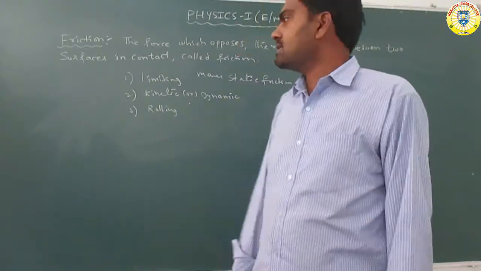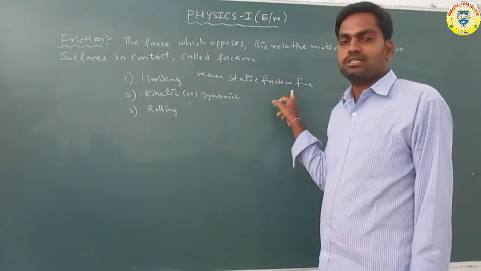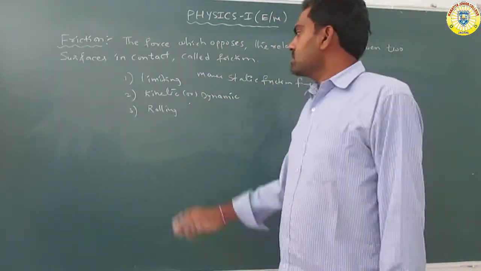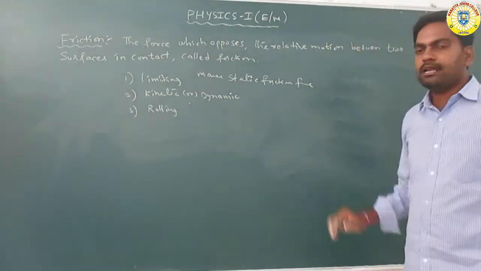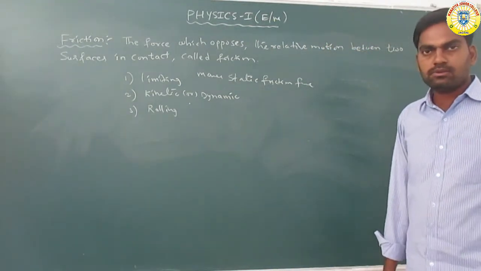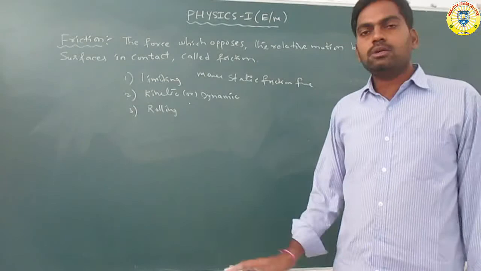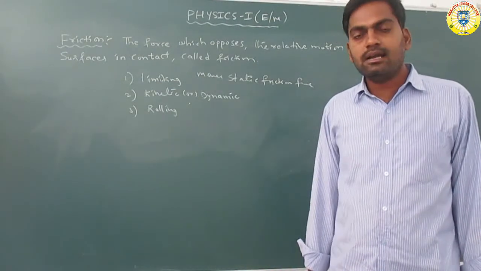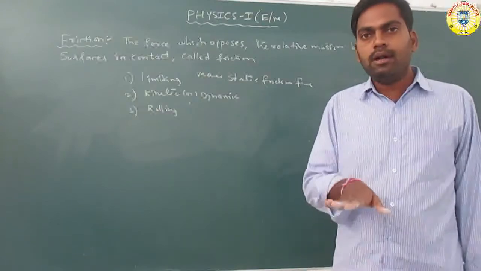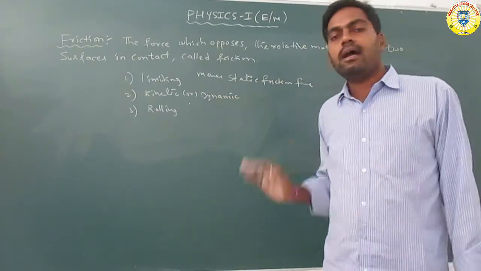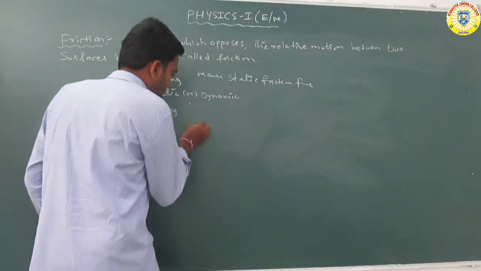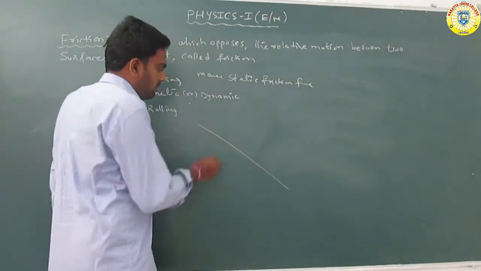So that is called, the maximum static frictional force is called the limiting frictional force. Okay, so what is kinetic friction, what is dynamic friction? When two bodies are in contact with each other and one body slides over the other body, this is called one surface.